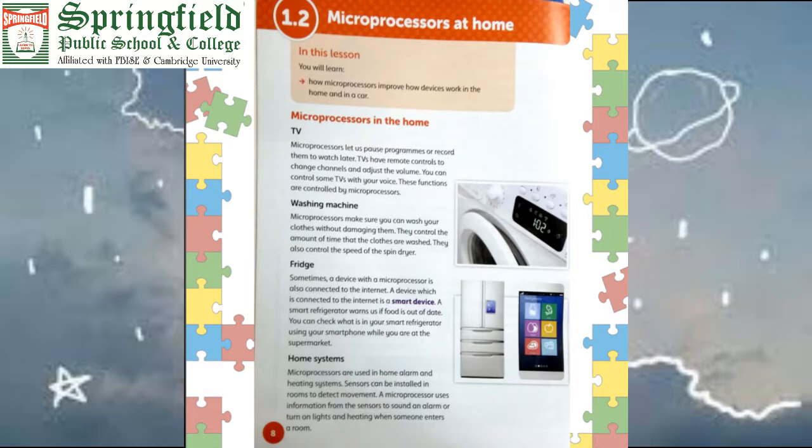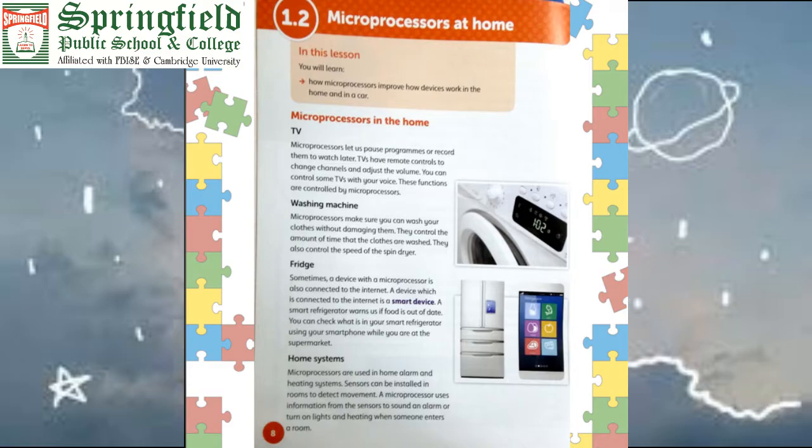Washing machines, nowadays we have automatic washing machines. They work according to the instructions which are already embedded in the system. We just put in our dirty clothes, turn the power button on, and all the steps are done by the machine by itself. Have you ever tried to explore how they work? It's just because of the microprocessor. It washes our clothes without damaging them. It controls the amount of water, the amount of time, and the detergent they need for the clothes. It is all done by the microprocessor.